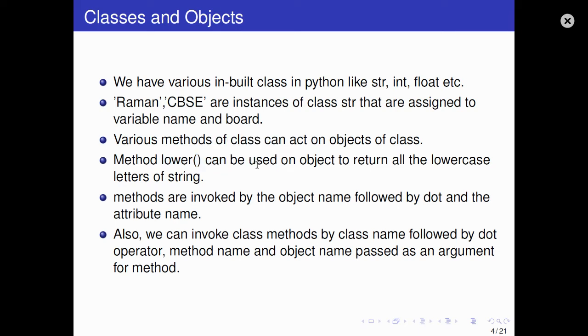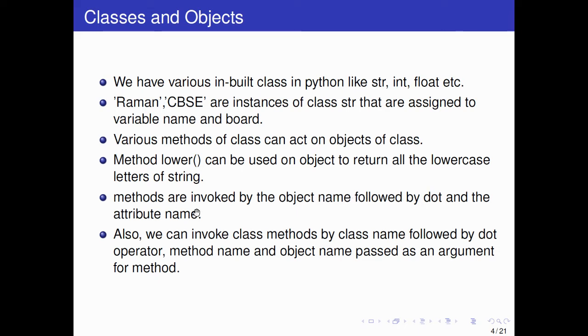Lower can be used on an object to return all the lowercase letters of a string. So string dot lower will convert the string into all lowercase letters. Methods are invoked by the object name